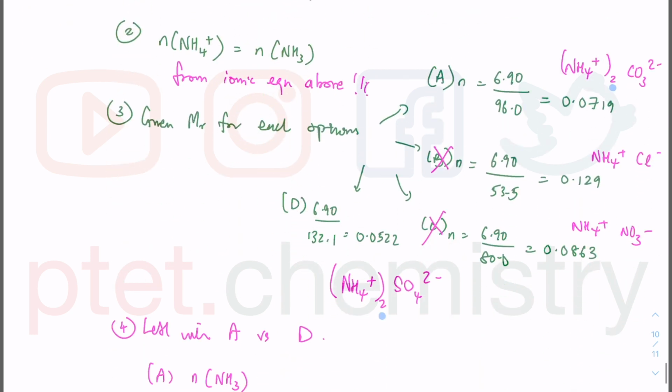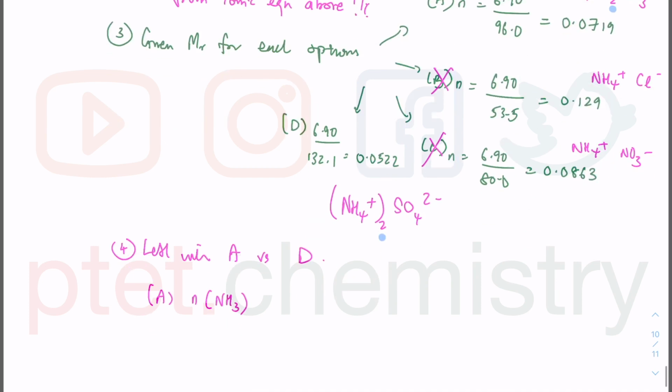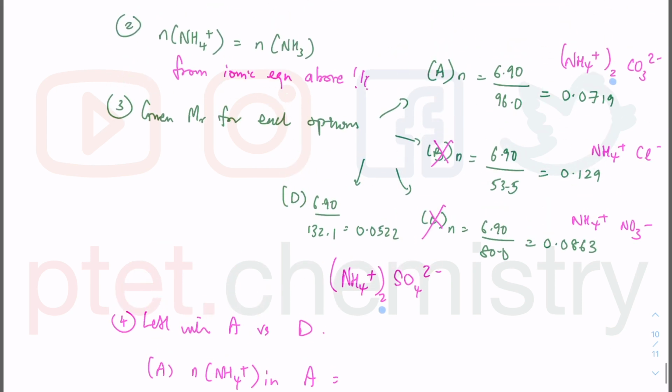However, looking at the ratio of it, you can hopefully see that we have a multiple of 2, and therefore what actually happened is we want the mole of ammonium. So if you find the mole of ammonium in A, it is going to be half the mole of the ammonium carbonate, because there are 2 ammonium ions, right?